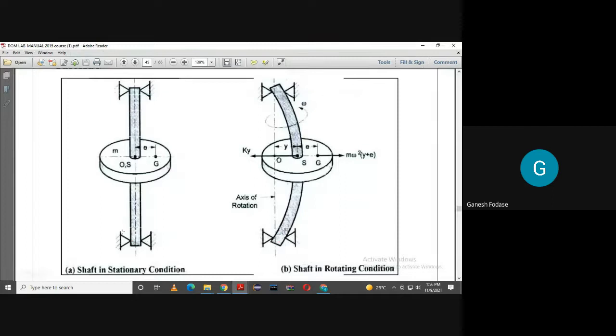Okay. So I was talking about omega. When omega is less than omega n, in that case this g is outside, or the rotor is rotating with heavy side outside. But when omega is greater than omega n, in that case the condition is reverse, and this rotor is rotating with g inside, or you can say the rotor is rotating with heavy side inside, which is desirable.